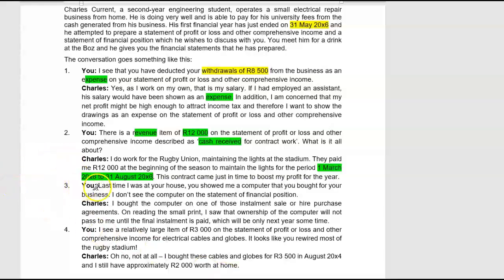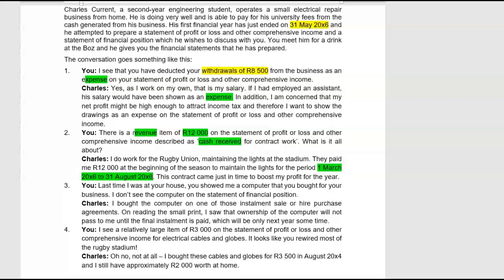Number 3. Last time I was at your house, you showed me a computer that you bought for your business. I don't see the computer on the statement of financial position. Charles replied and said, I bought the computer on one of those installment sale or hire purchase agreements. On reading the small print, I saw that ownership of the computer will not pass to me until the final installment is paid, which will only be next year sometime. Now remember when we did the conceptual framework, we did this whole concept of substance over form.